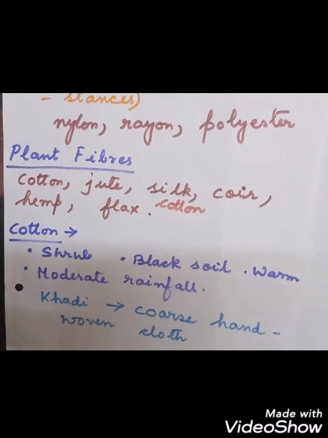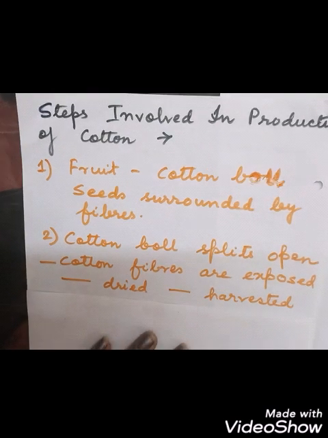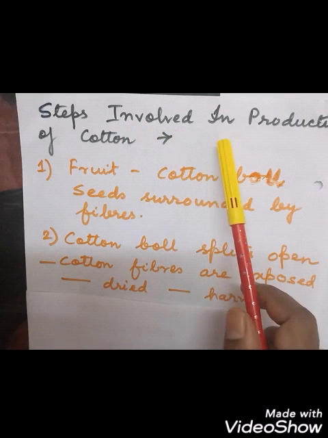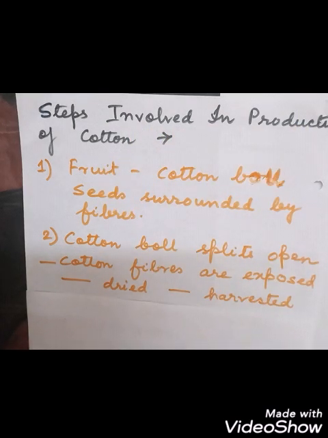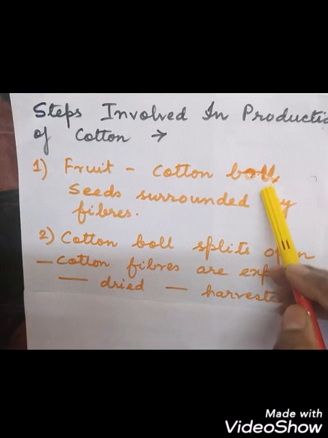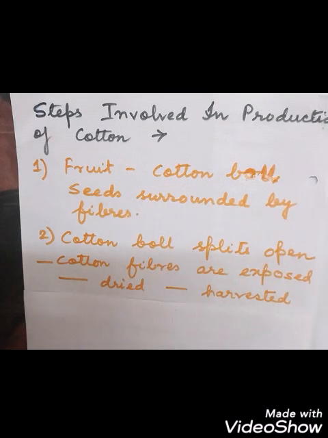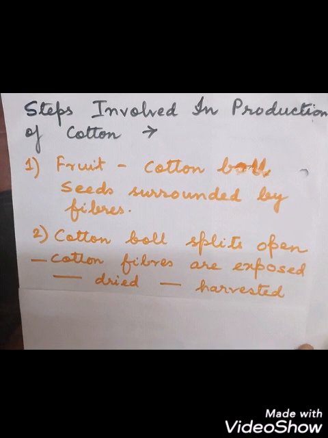Okay, so now we will discuss how cotton is produced. Now we will discuss the steps involved in the production of cotton. See, in the cotton plant, there is a small green fruit which is called the cotton boll. Now the cotton plants have the fruit which is called the cotton boll. And inside the fruit, that is the cotton boll, the seeds are surrounded by the fibers. Right. So the cotton boll contains seeds which are surrounded by the fibers.